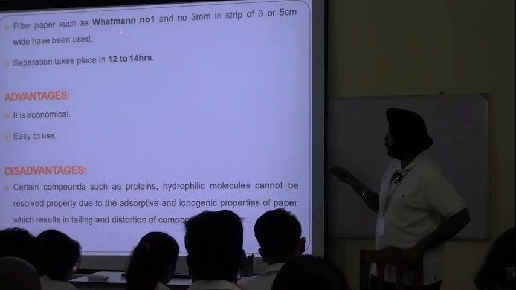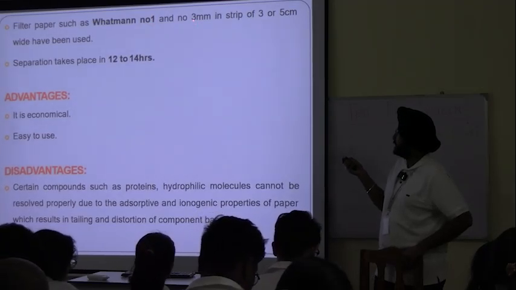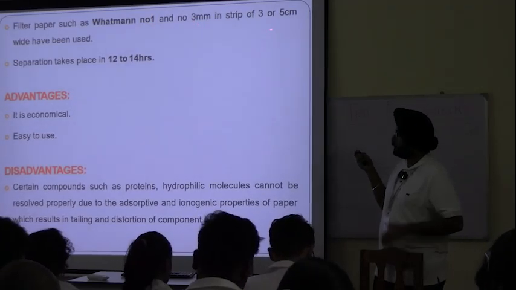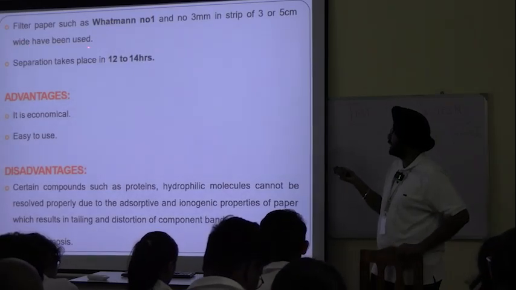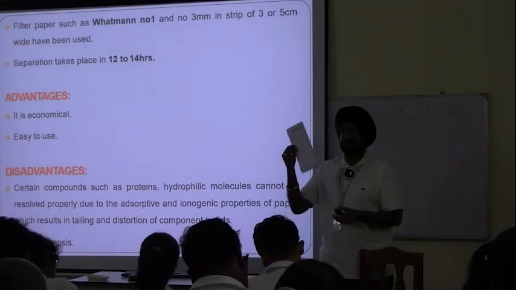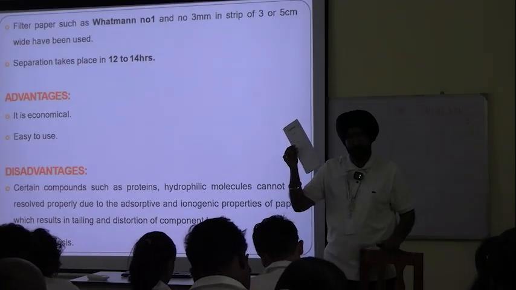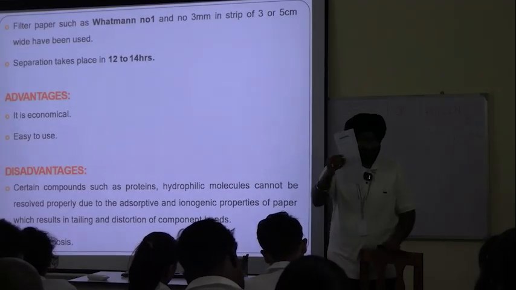Some are like this, Whatman number 1, this number 1 is the grade, and number 3, millimeter strip of 3 centimeter or 5 centimeter wide has been used. So this is certainly not 3 or 5 centimeter. Okay, this is not 3 or 5 centimeter. This is just for your practical purposes.